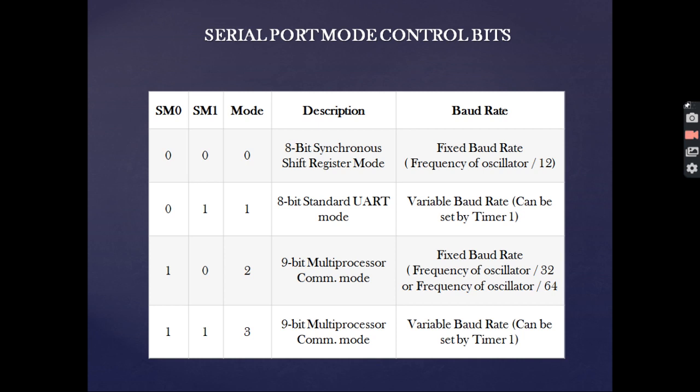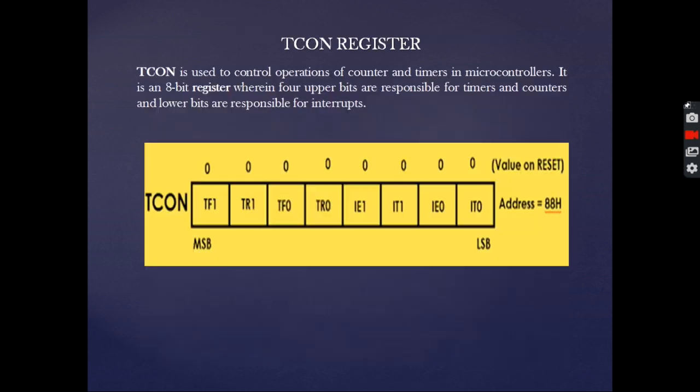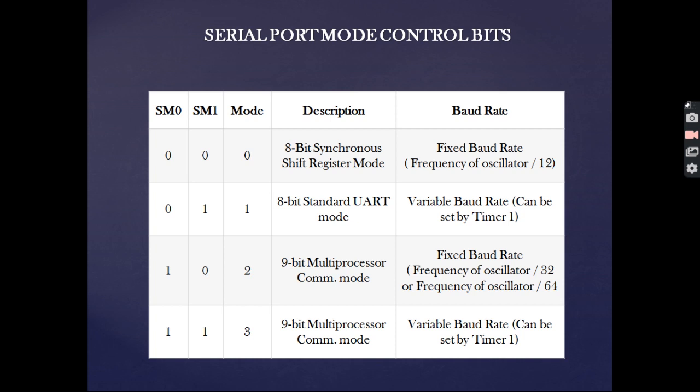In mode 2, it acts as the multiprocessor communication mode. Now what is multiprocessor communication mode? Where more than one processor are connected to serve a particular purpose. We can say that particular communication mode is the multiprocessor communication mode, where you also have the fixed baud rate, but the frequency of oscillator is divided by 32 or 64 according to the need. Next comes the 9-bit multiprocessor communication mode, where we have variable baud rate.